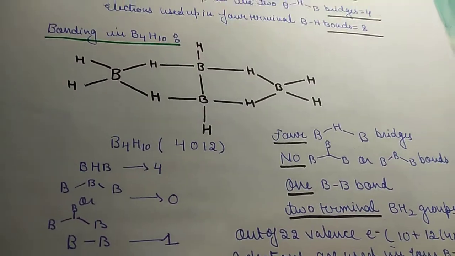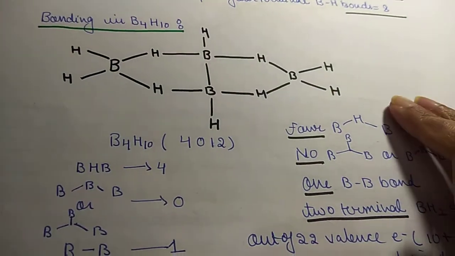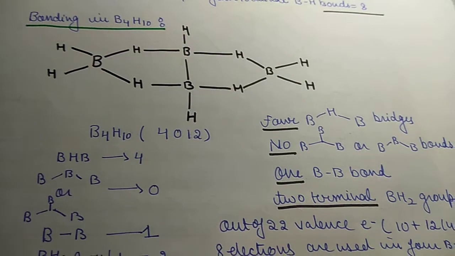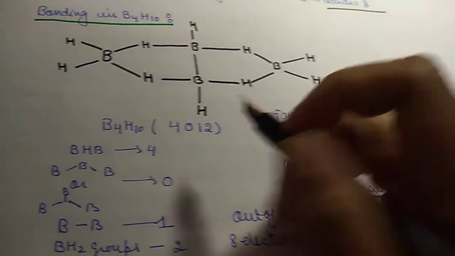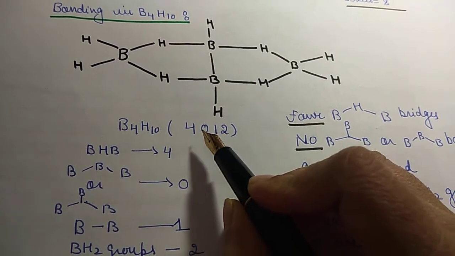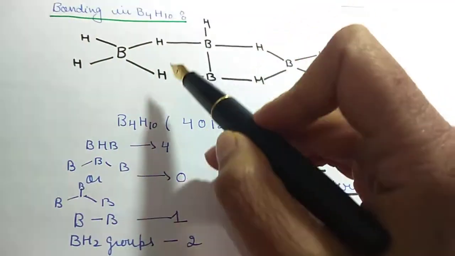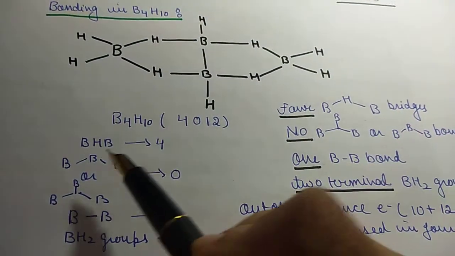Then next borane which we will study is your B4H10 borane. Styx number is 4012. You can see 4012. So BHB bonds are 4, 1, 2, 3, 4.